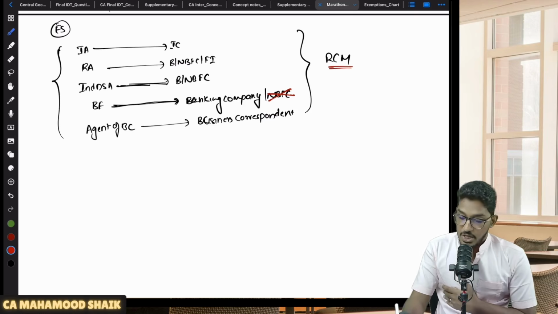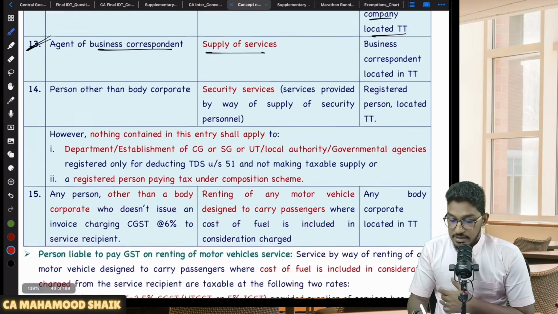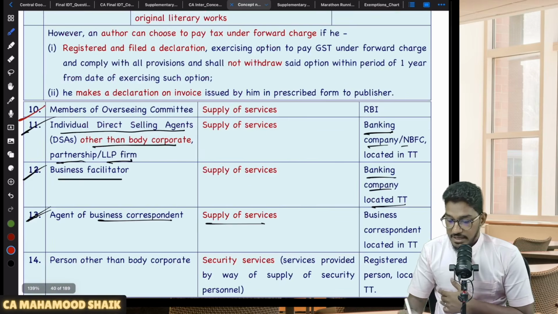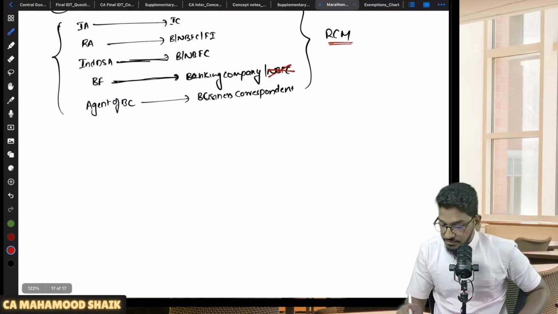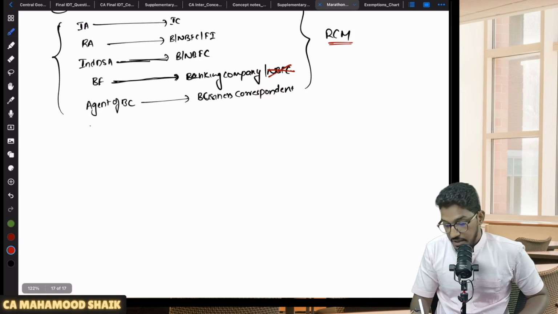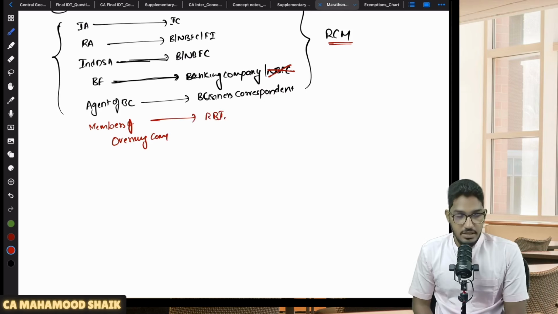Okay, right. Now, associated with the banks, we have one more entry also. Services provided by members of overseeing committee to the RBI. So let me add it here itself. Members of overseeing committee. These members of overseeing committee will provide the services to RBI for which they will get remuneration. That will also get covered under RCM.